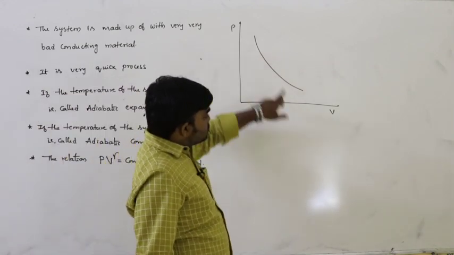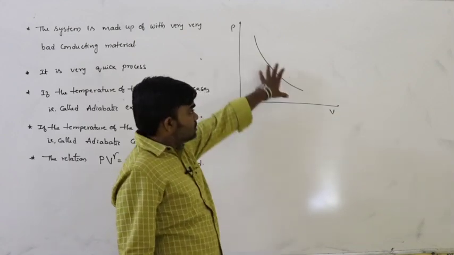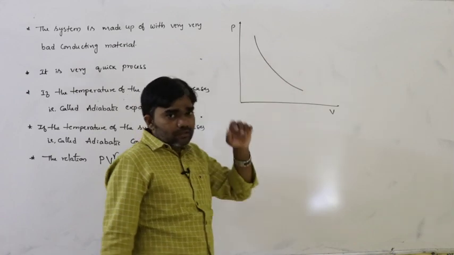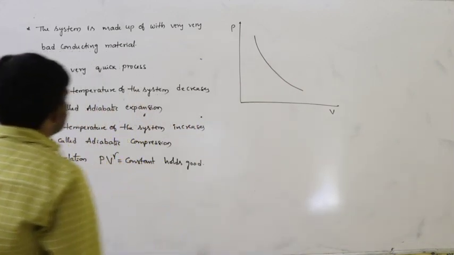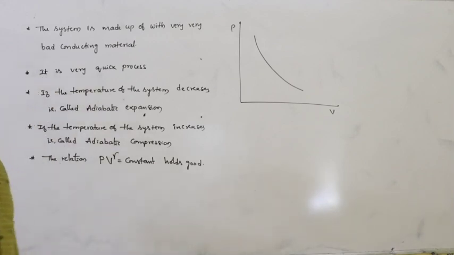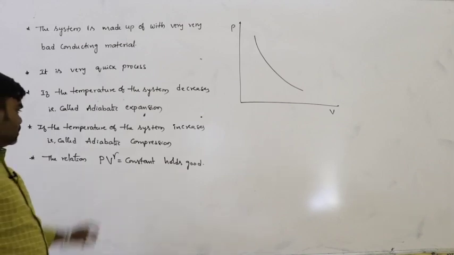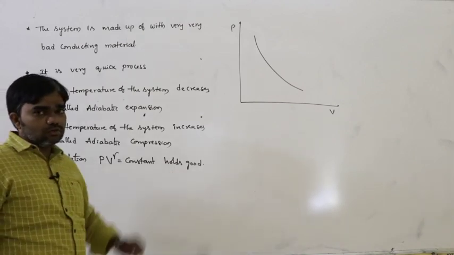The graph between pressure and volume is like this in case of adiabatic process. So this graph is called adiabatic. These are the points you have to remember regarding the adiabatic process. The relation PV^γ equals constant holds good.